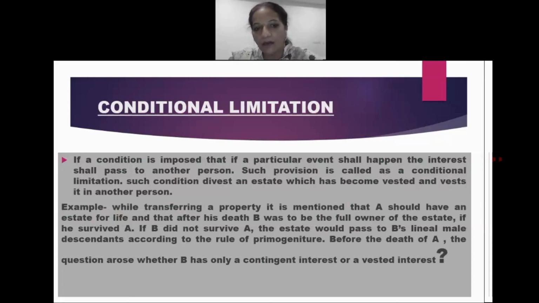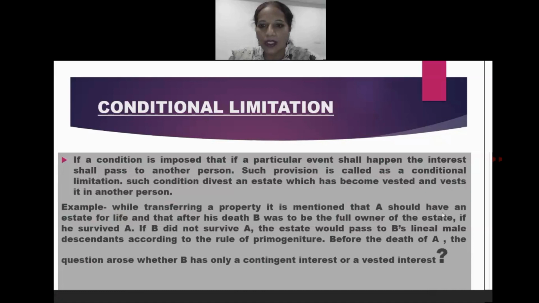If B did not survive A, the estate would pass to B's lineal male descendant according to the rule of primogeniture. Before the death of A, now the question arose whether B has already a contingent interest or a vested interest.